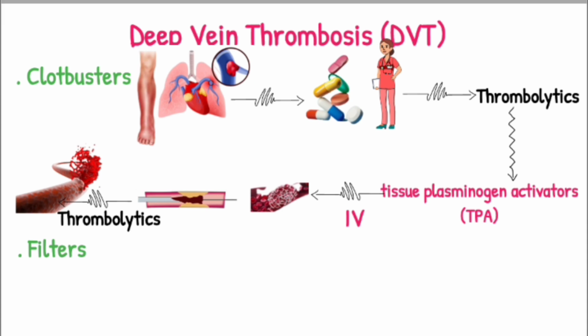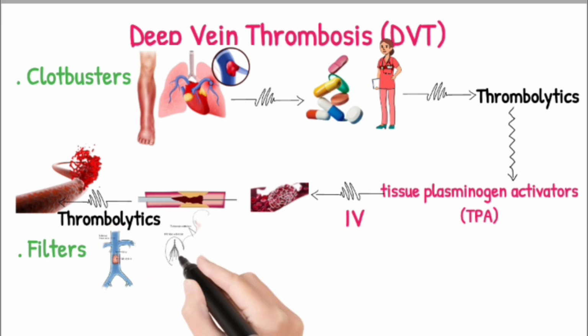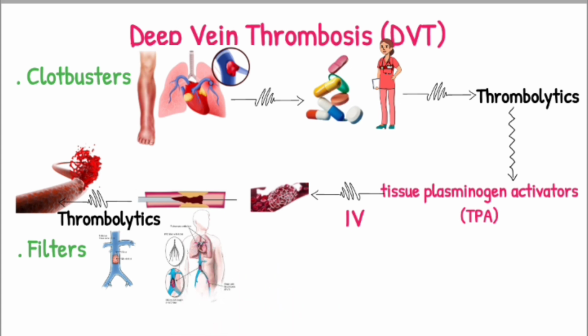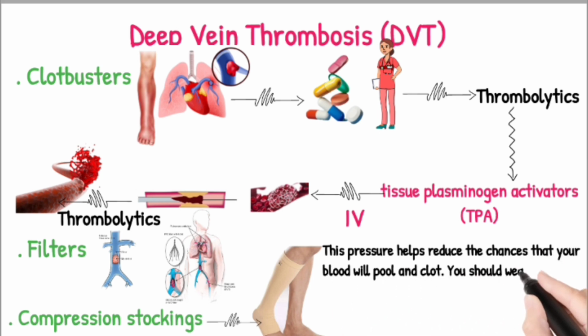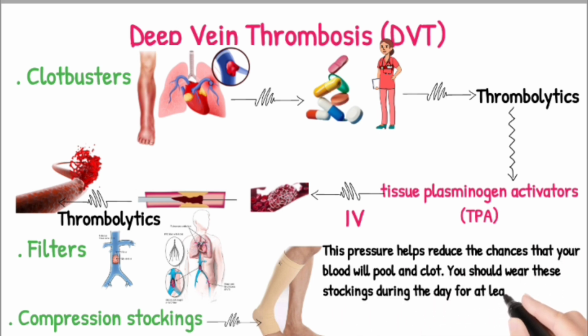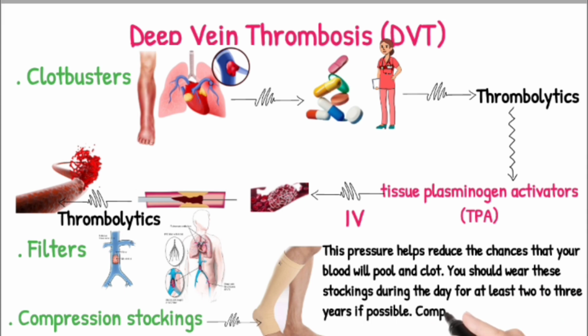Filters. If you can't take medicines to thin your blood, a filter may be inserted into a large vein, the vena cava, in your abdomen. A vena cava filter prevents clots that break loose from lodging in your lungs. Compression stockings. These help prevent swelling associated with deep vein thrombosis. These stockings are worn on your legs from your feet to about the level of your knees. This pressure helps reduce the chances that your blood will pool and clot. You should wear these stockings during the day for at least 2 to 3 years if possible. Compression stockings can help prevent postphlebitic syndrome.